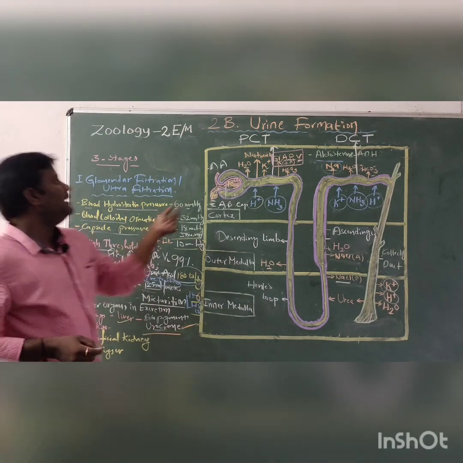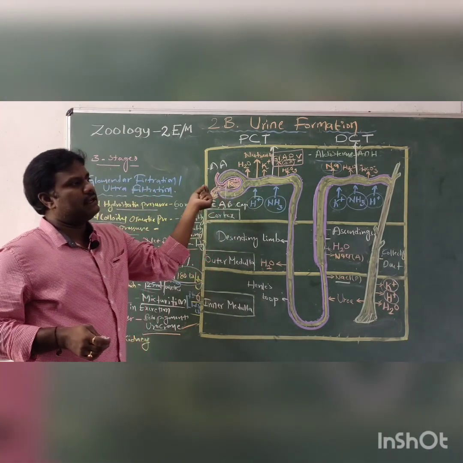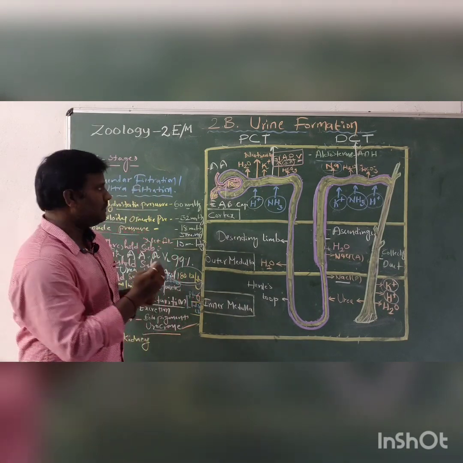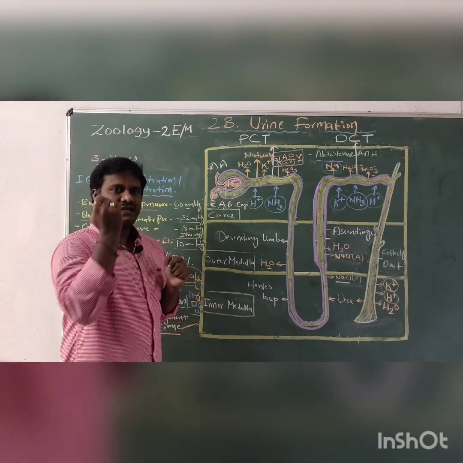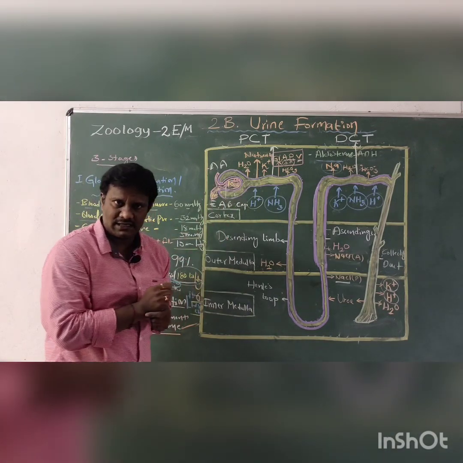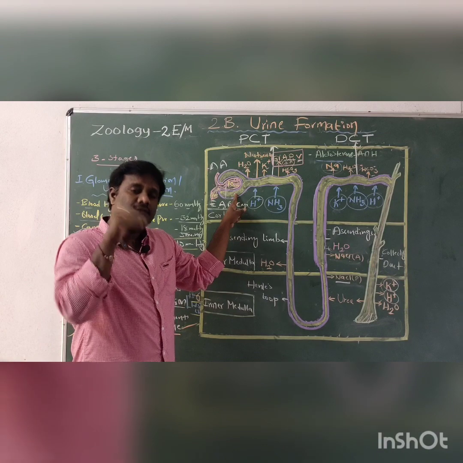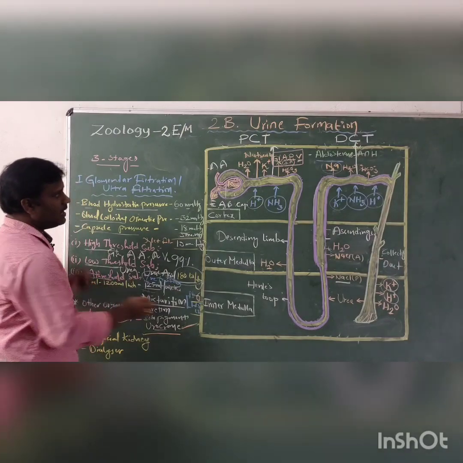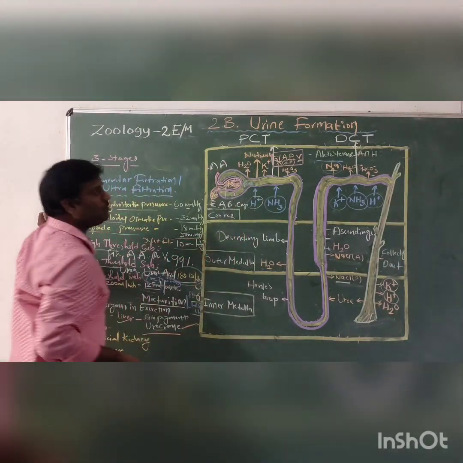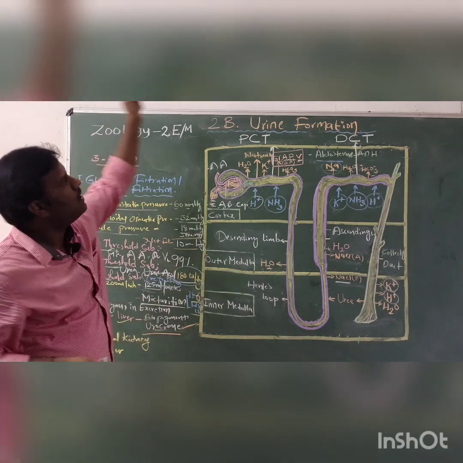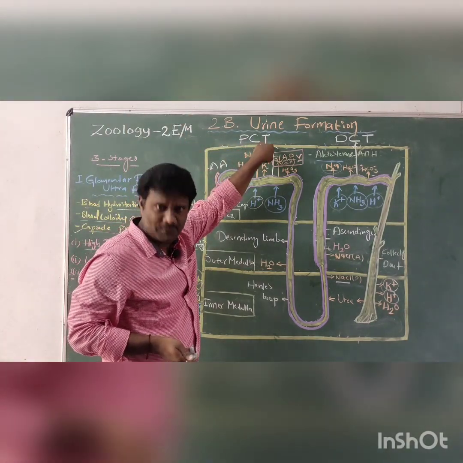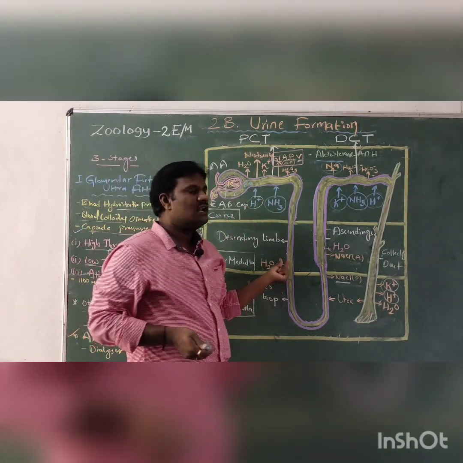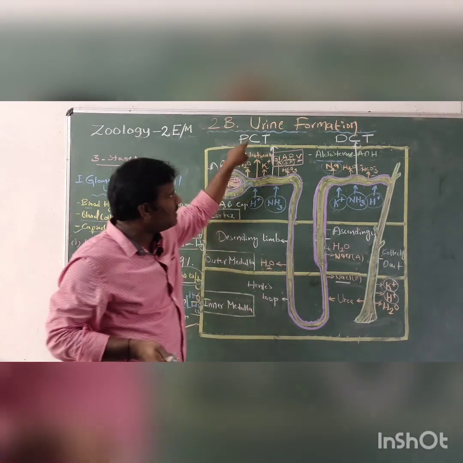After that, in the glomerulus, the filtrate is easily filtered from the blood, and some waste particles enter the next part, which is called Bowman's capsule. This fluid is also called primary urine, right? This primary urine then enters the next part, which is the proximal convoluted tubule.